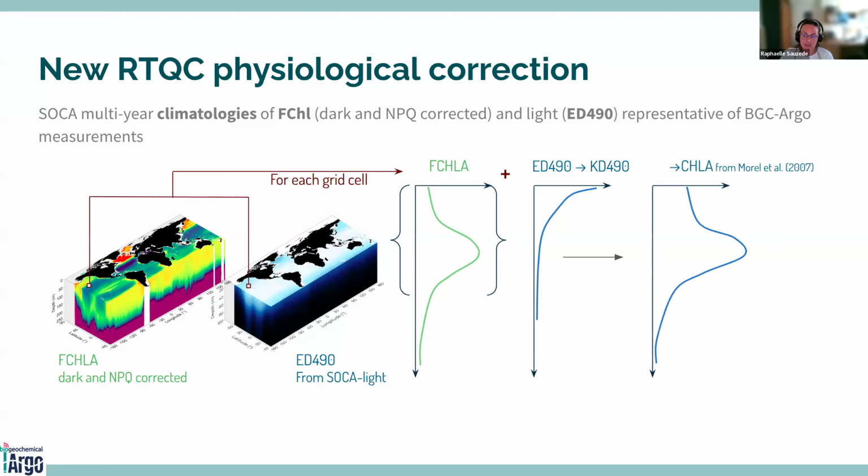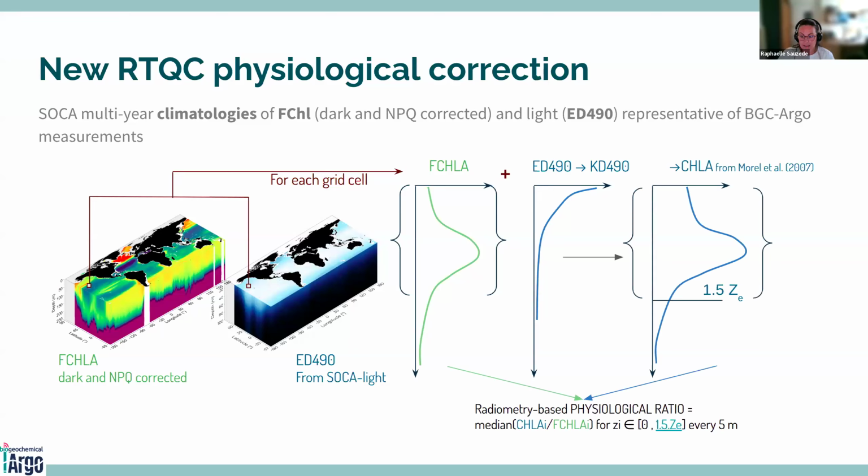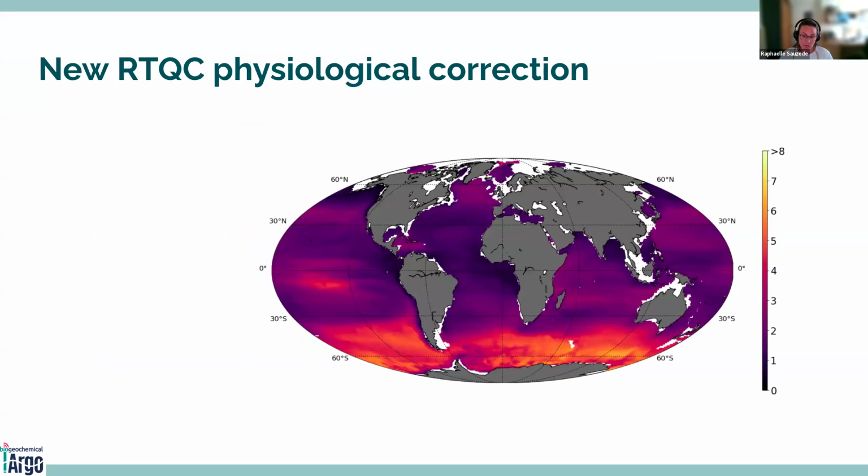Then, using the relationship from Morel et al. in 2007, we are able to have this theoretical chlorophyll concentration. And then we compute, for every 5 meters, a physiological ratio of the fluorescence over the theoretical chlorophyll concentration. We use the median of this ratio over the depth for each grid cell, and we are now able to have this map of physiological ratio.